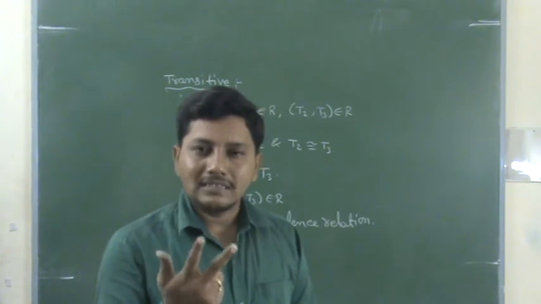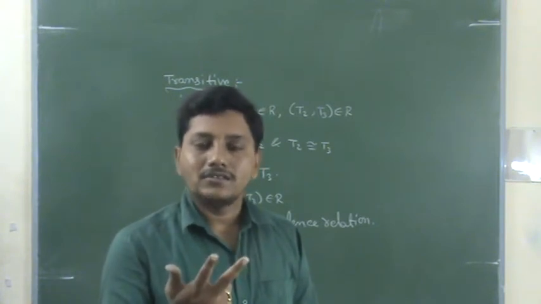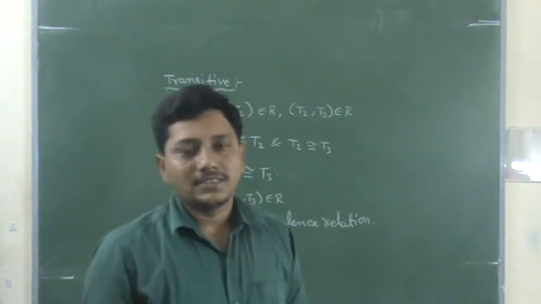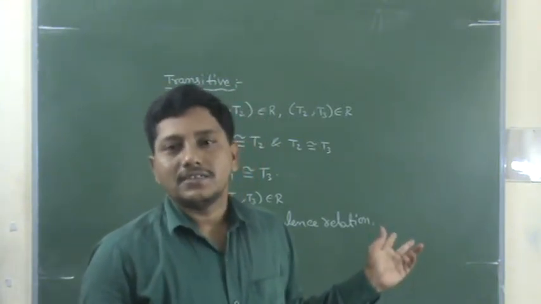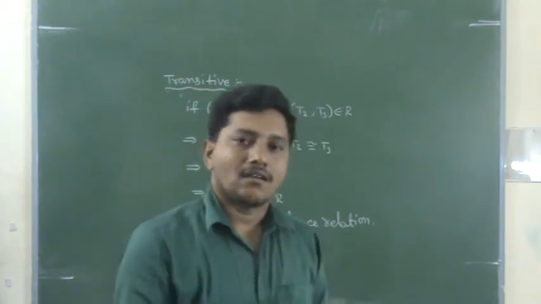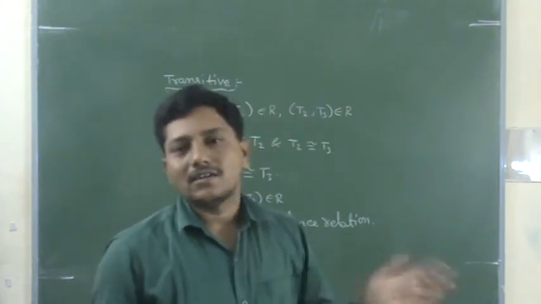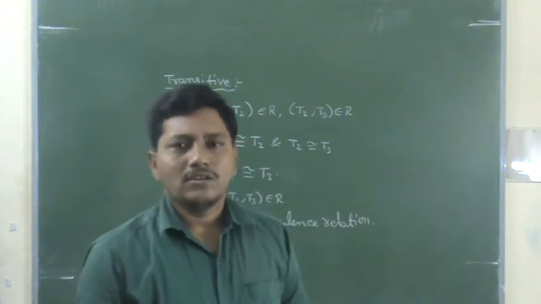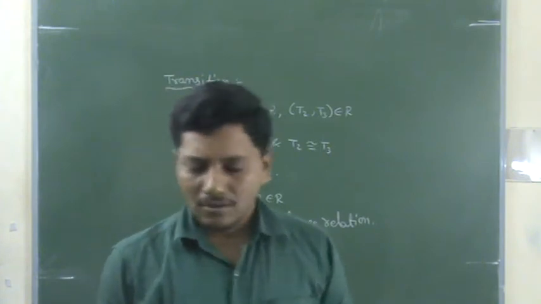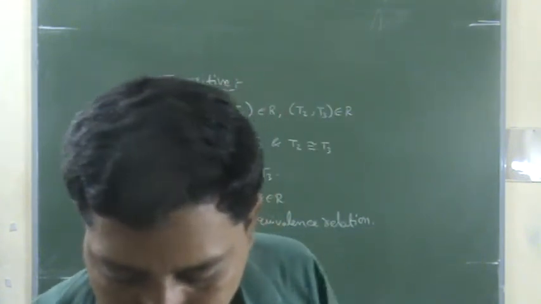You must have clear knowledge about these three definitions. If the relation satisfies these three properties, it will be an equivalence relation. Now all the problems are either that the relation is an equivalence relation or not, like that only. There are small changes from problem to problem. This is our first problem. Now we are entering into the second problem.